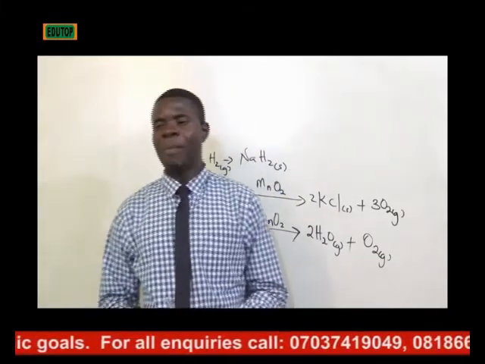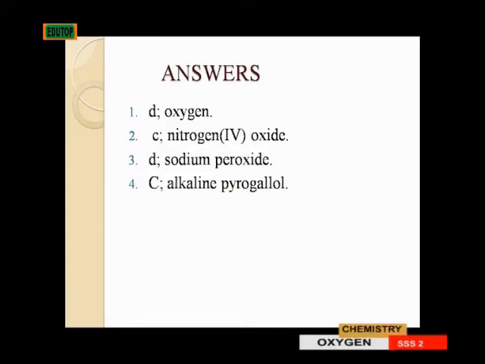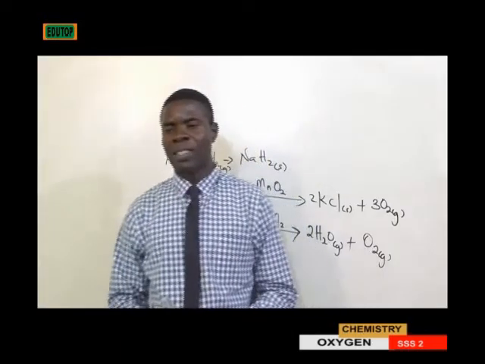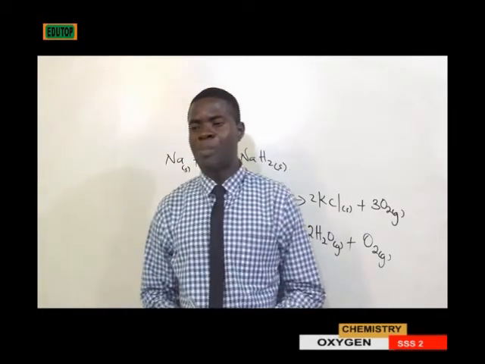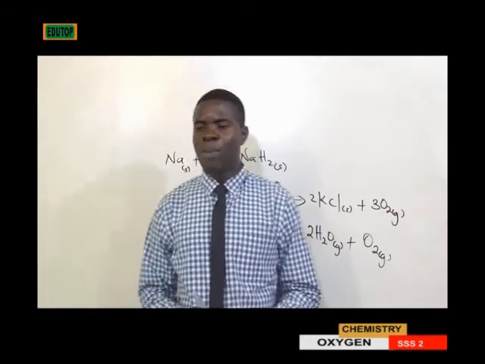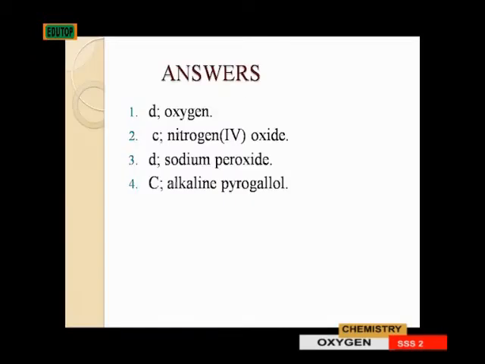The most abundant element on Earth is oxygen, while in the atmosphere it is nitrogen. So the most abundant element on Earth is oxygen. So the answer to question number 1 is D, oxygen. 2. Most acid anhydrides react with water to form acid. Which of these is a mixed anhydride? The only mixed anhydride that we have here is nitrogen(IV) oxide. So therefore the answer is C.